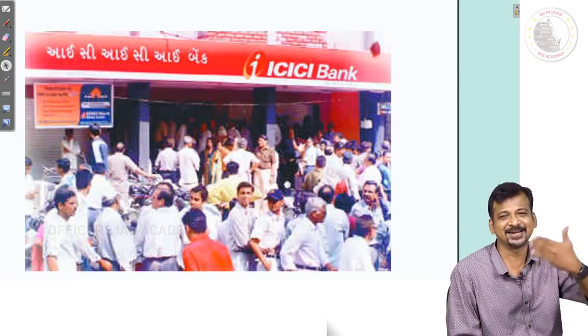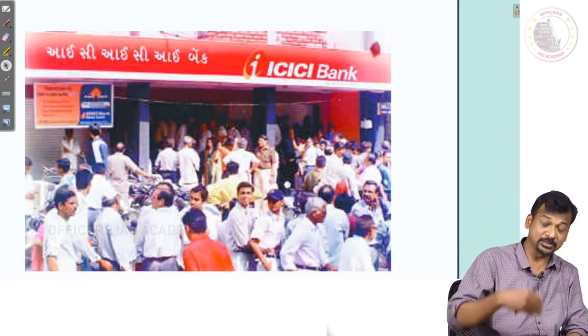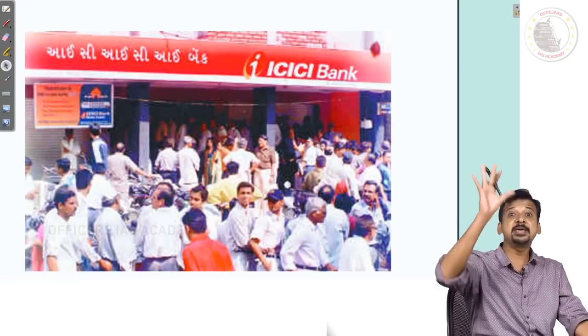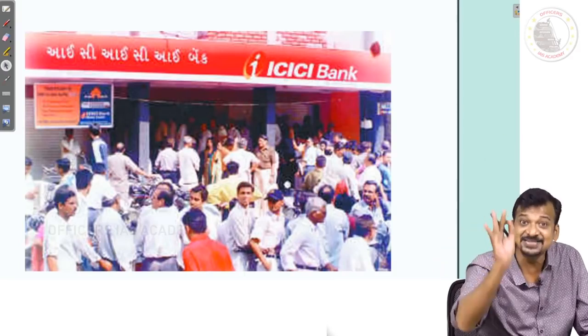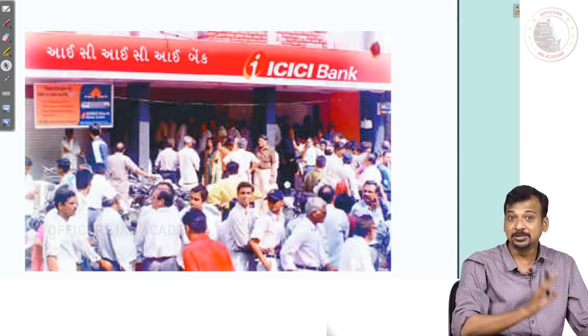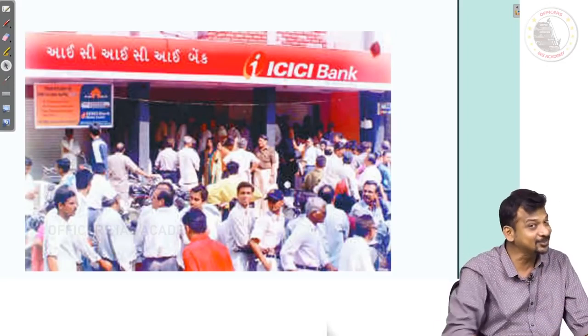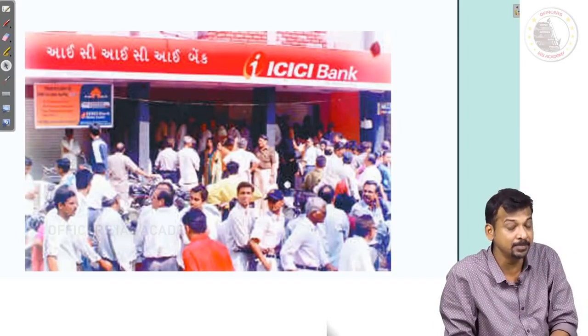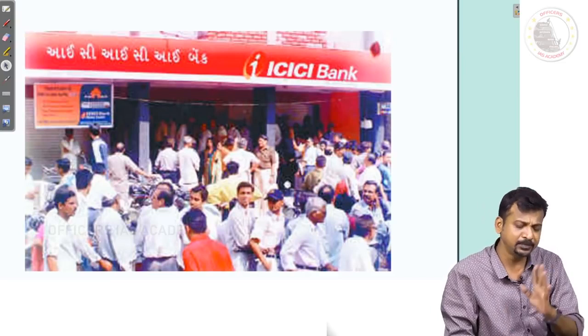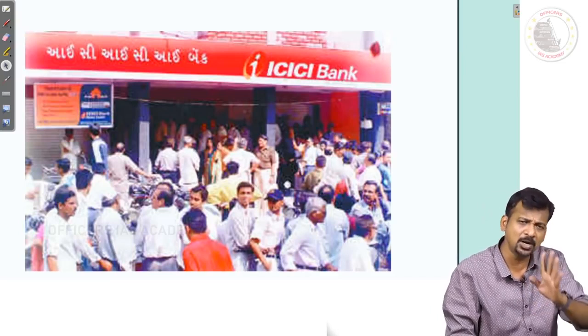Then they started depositing back in banks. So one major bank run was prevented. If that news had spread to other states also, ICICI would have become bankrupt. Remember that. This particular concept is called a bank run.